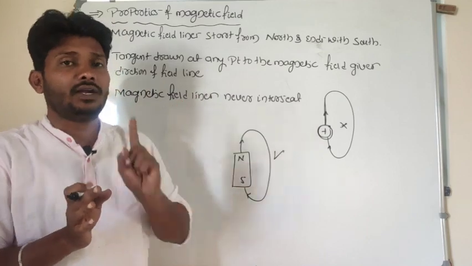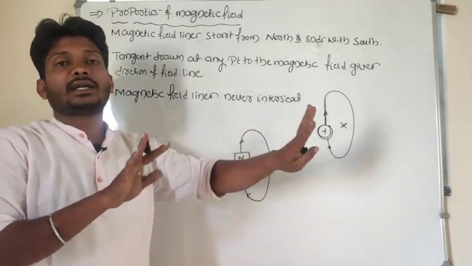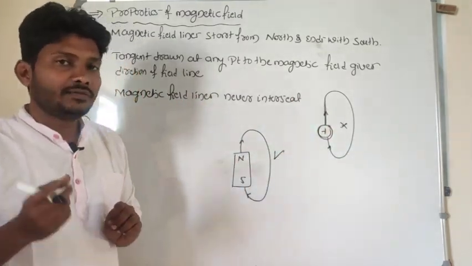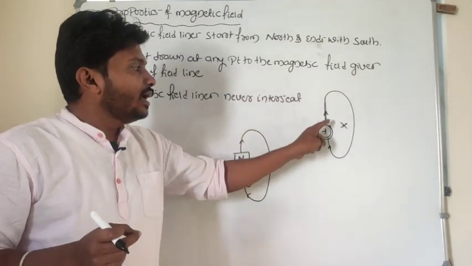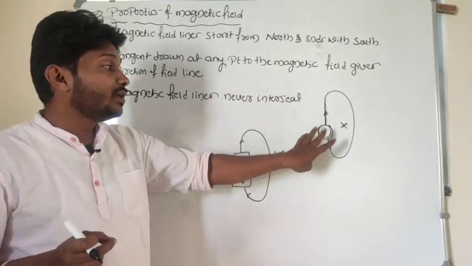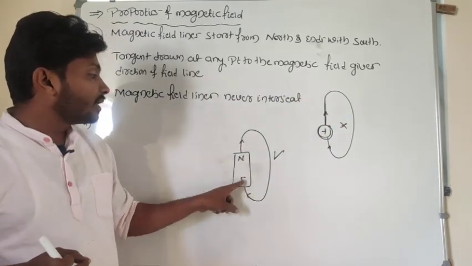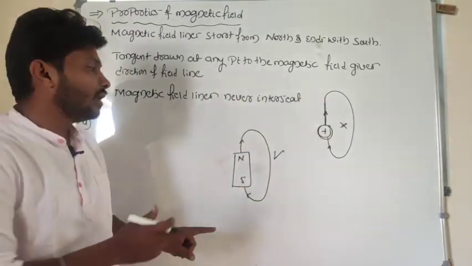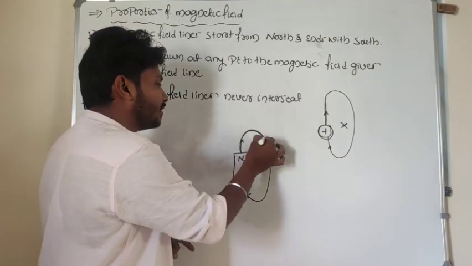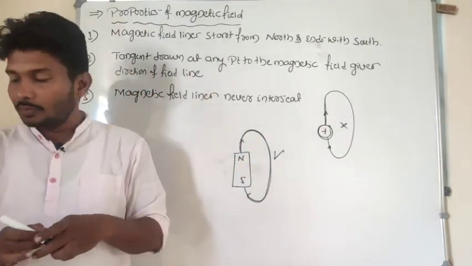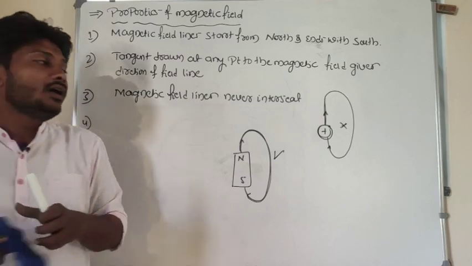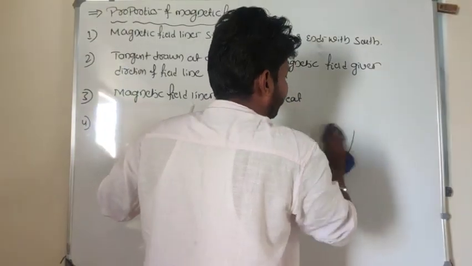So that is the only difference between the properties of magnetic field lines and electric field lines. Hope you get my point. In case of electric charge and field, individually we can take positive and negative, but we are unable to take north and south individually. So there is a possibility of the formation of a closed loop. So magnetic field lines form a closed loop, we can consider.